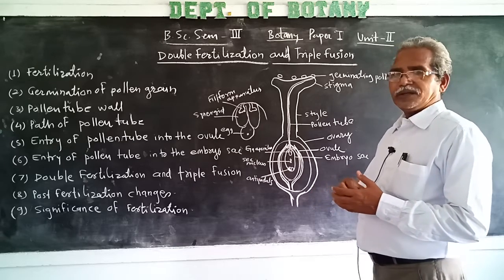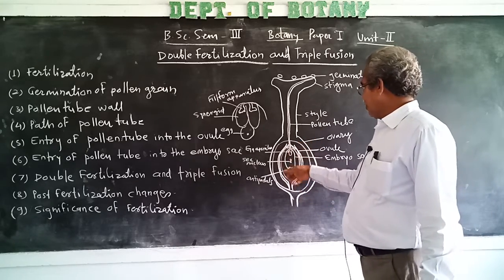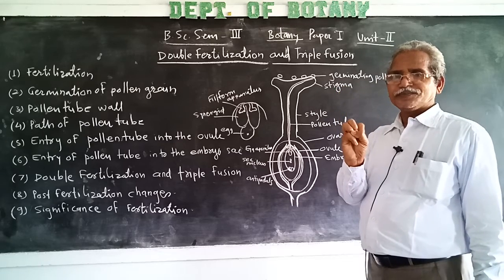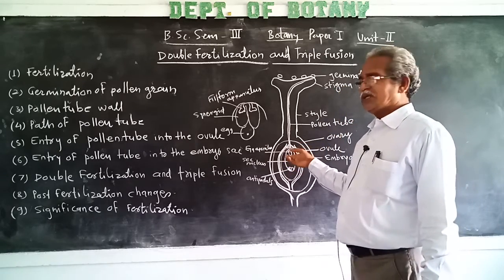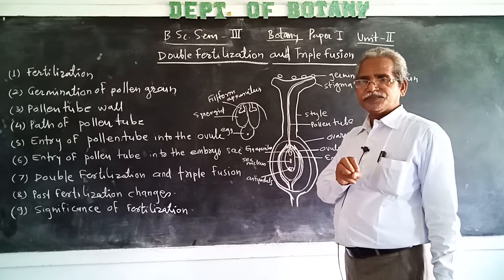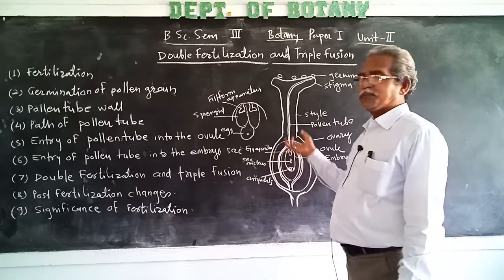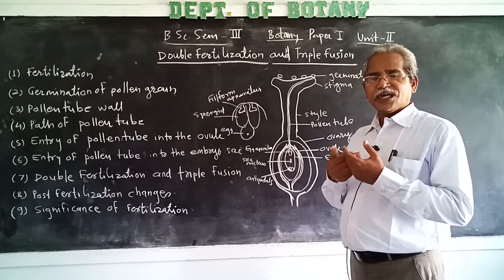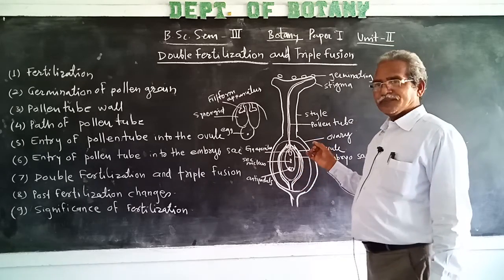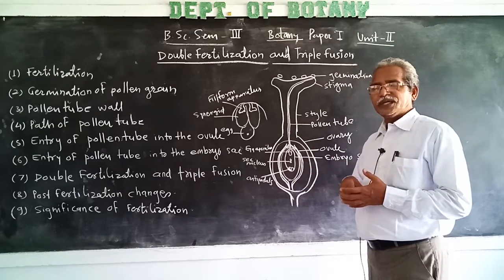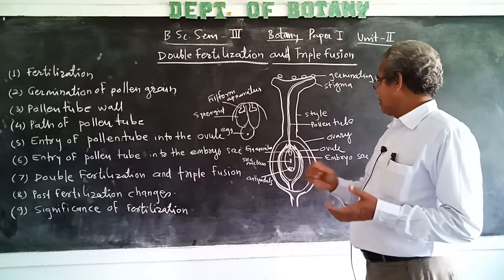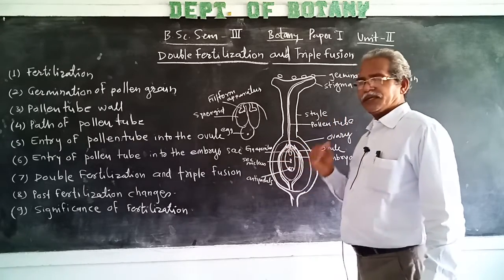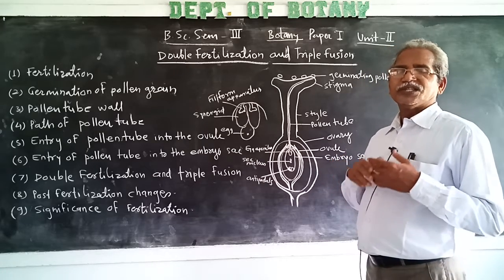Then later on, after fertilization, the whole ovary forms into a fruit, while the fertilized ovule forms into seed, and the other parts of the flower like calyx, corolla and androecium wither away, and the funicle of the ovule develops into a stalk of the seed, while the micropyle remains as a small pore, and the integument of the ovule disappears later.